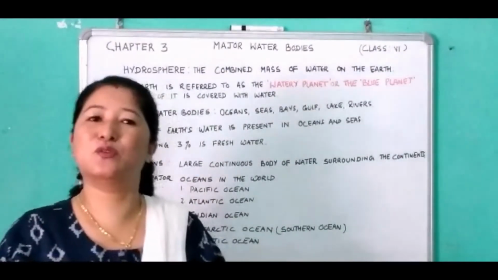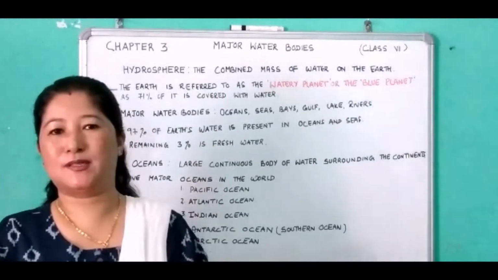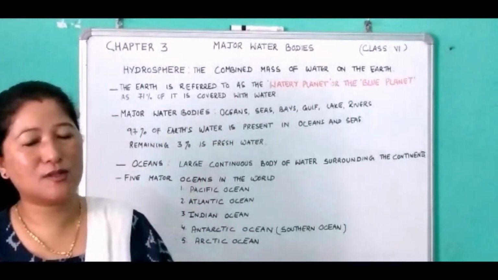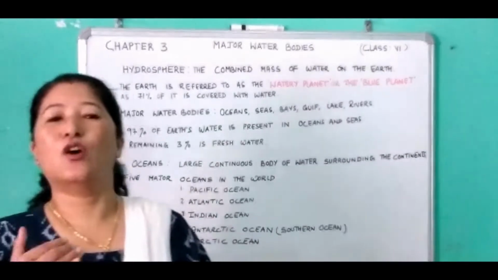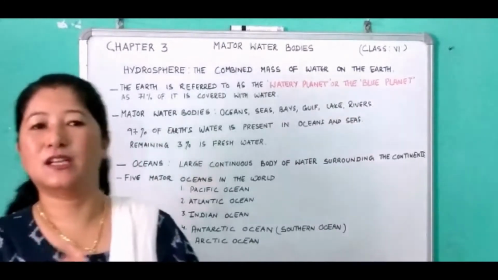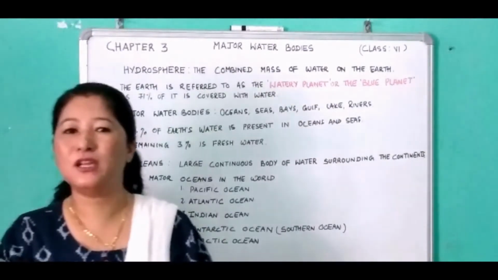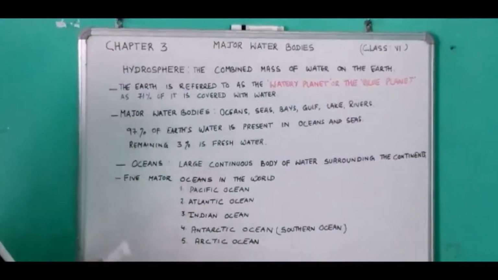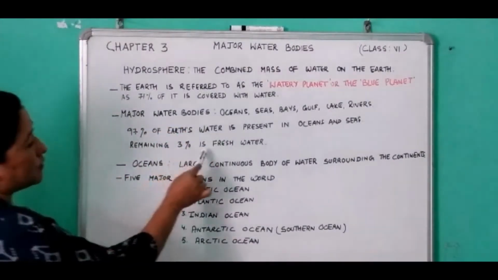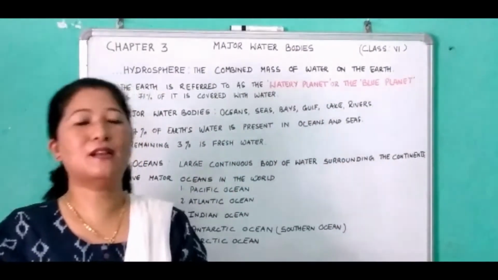But this water present in oceans and seas is unfit for human purpose. Why can human beings not utilize this water, for drinking purposes and so on? Because it has a high concentration of salt, a high salt content, or we can say it is brackish in nature. Therefore, it is unsuitable for human use. The 97% is saline water, so the remaining 3% is fresh water, in the form of glaciers, rivers, lakes, and ponds.